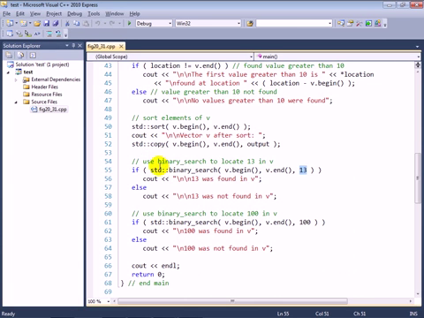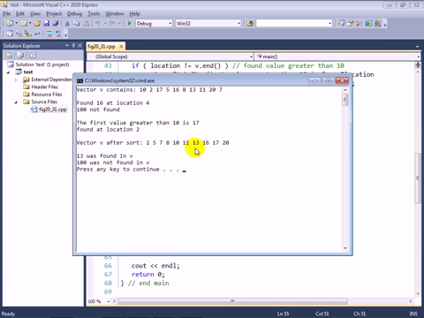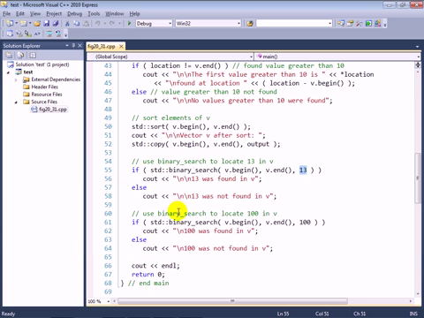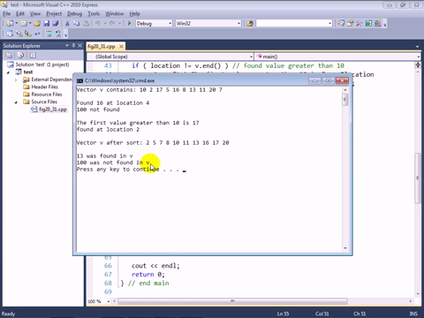So basically, binary search will return true if 13 is in the vector and false otherwise. If it returns true, we'll print out that 13 was found. Otherwise, we'll print out that it was not found. And you can see here that 13 is in the vector and 13 was found. And then finally we search for a value that's not in the vector, and we see that 100 was not found inside this vector v.